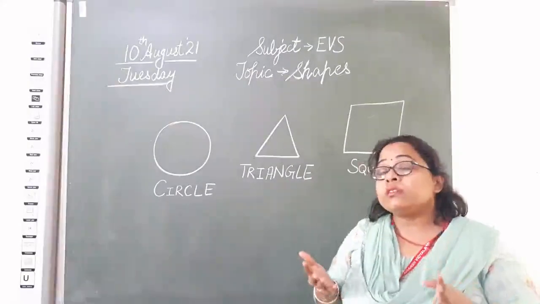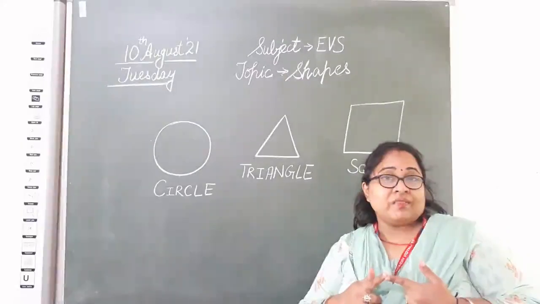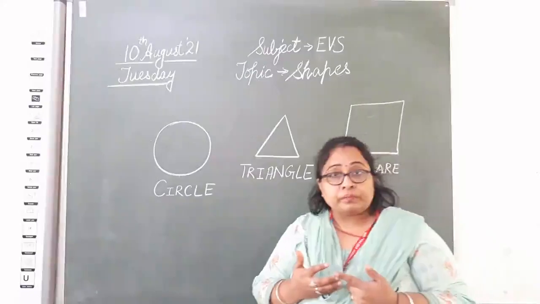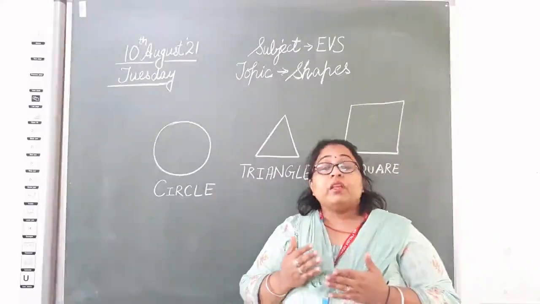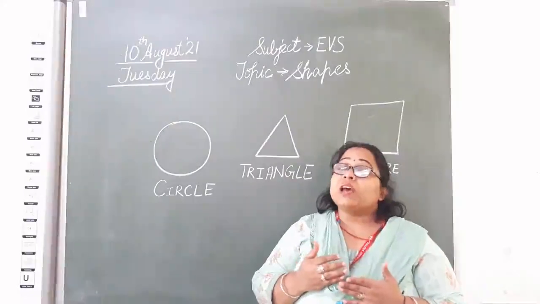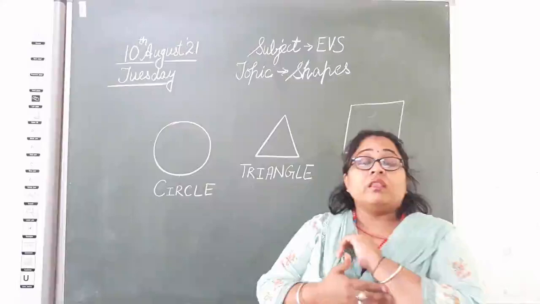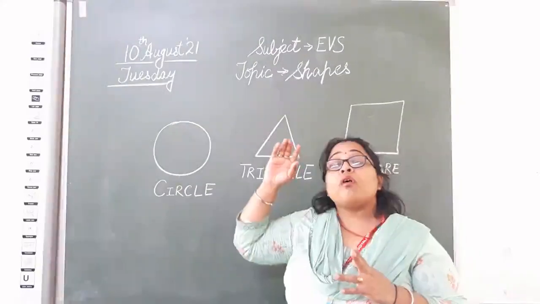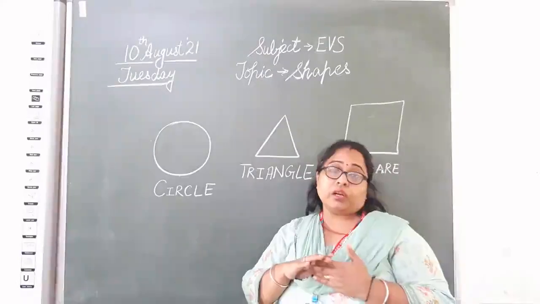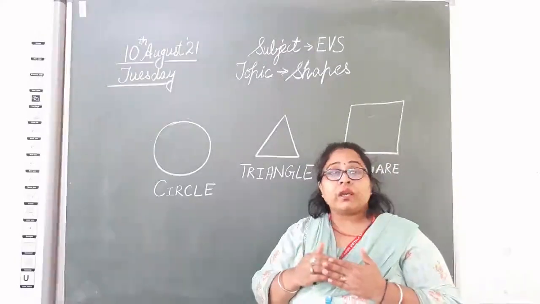Now there are many things that are triangle in shape. First, samosas. You like eating them? It's triangle in shape. Sandwich is triangle in shape. The one which we make using bread, isn't it? That sandwich is also triangle in shape. We have flags. The one you can see on the top of temple. The flag that is put on top of the temple is also triangle in shape.